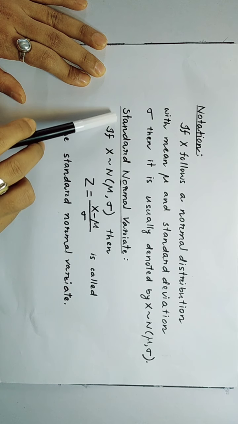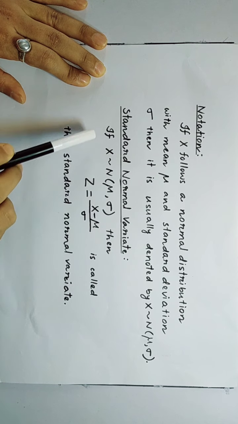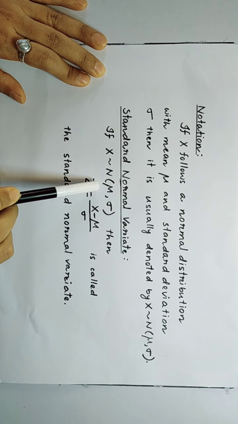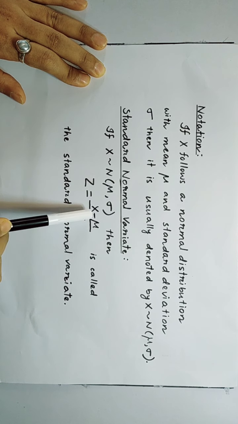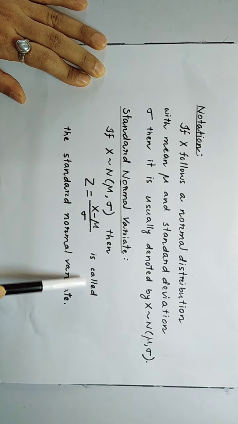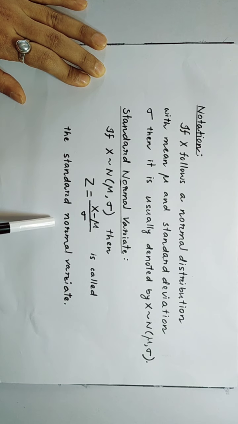Now let us define the standard normal variate. If x follows normal distribution with mean mu and standard deviation sigma, then z is equal to (x minus mu) by sigma, which is called the standard normal variate, and this definition will be required to solve problems of normal distribution.